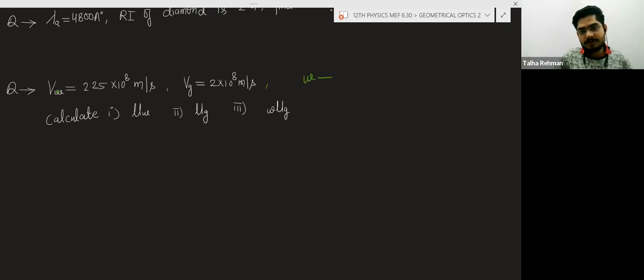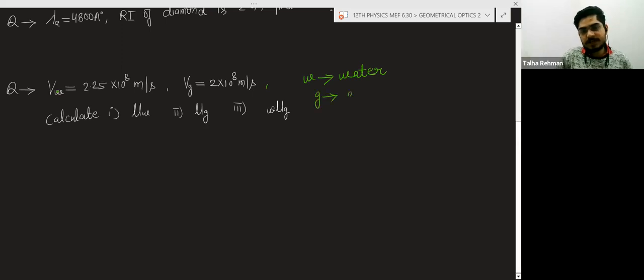W here is representing water and V is representing speed, and G here is representing glass. So they are saying speed of light in water is this, speed of light in glass is this, and they are saying calculate refractive index of water, refractive index of glass, and refractive index of glass with respect to water.